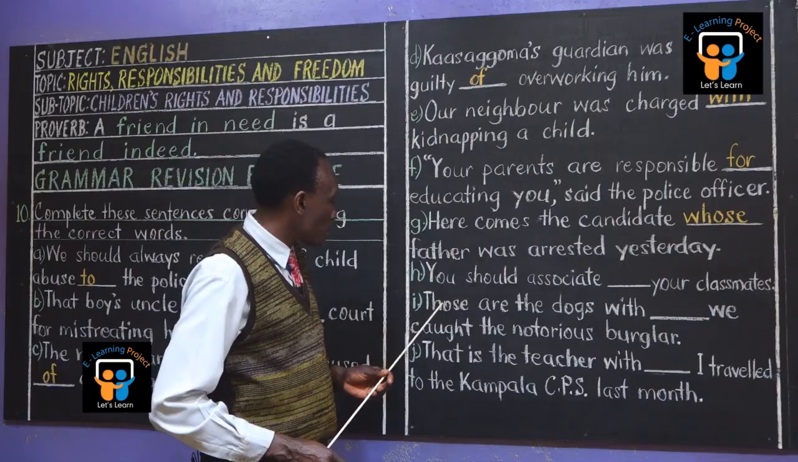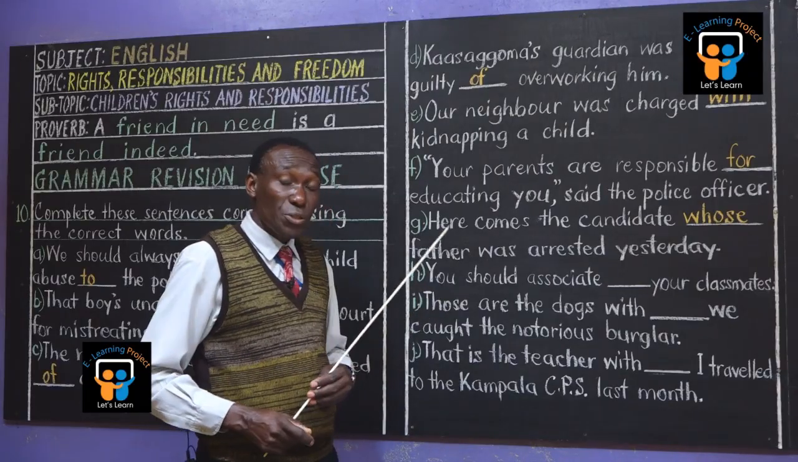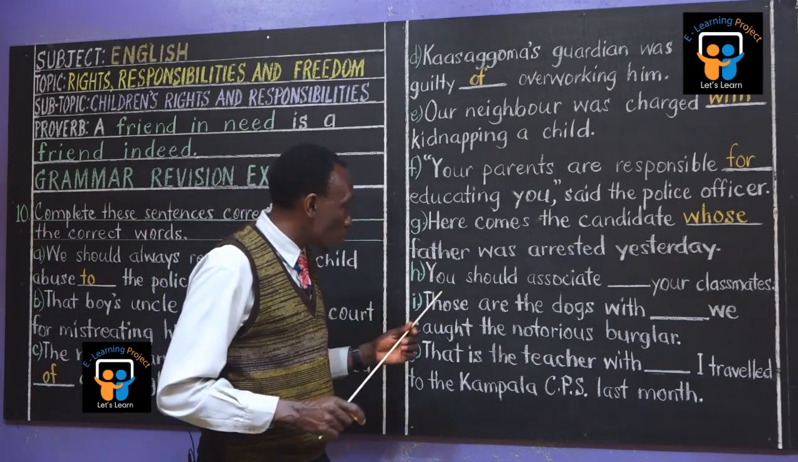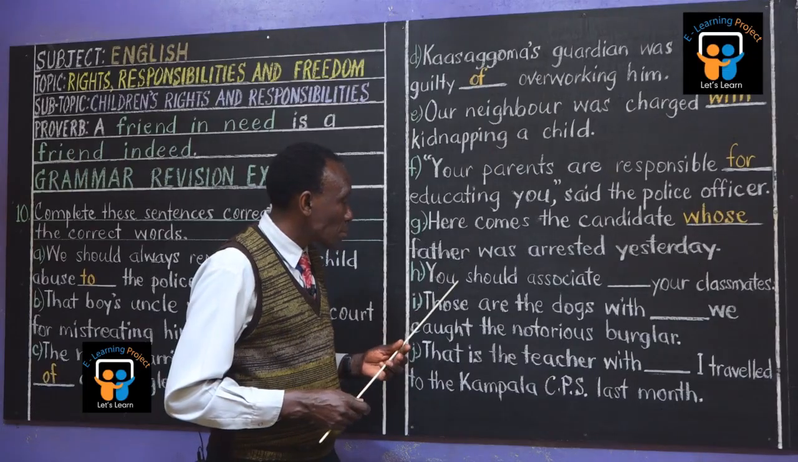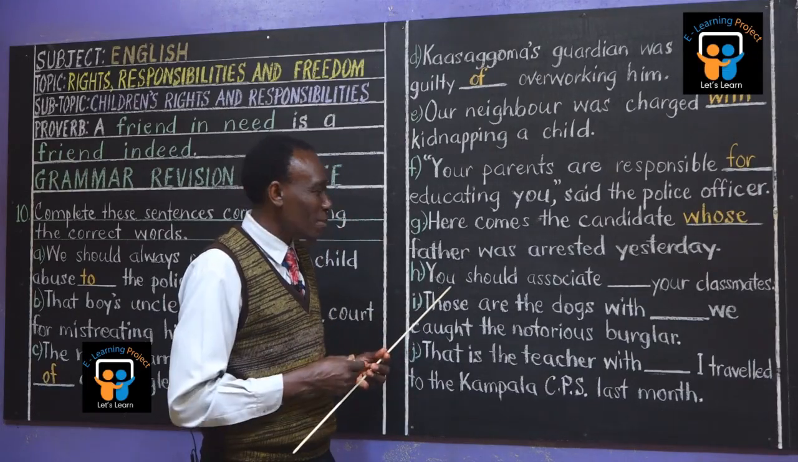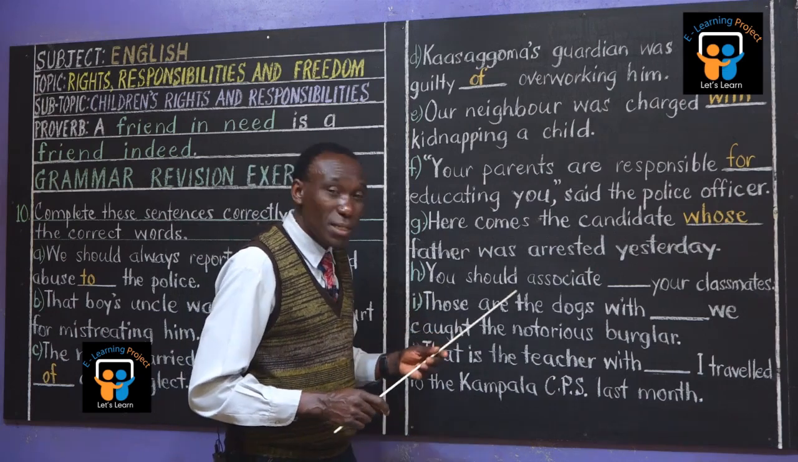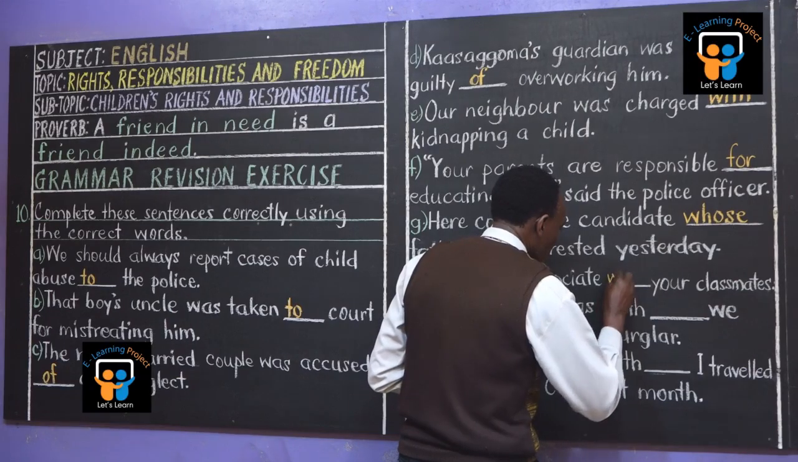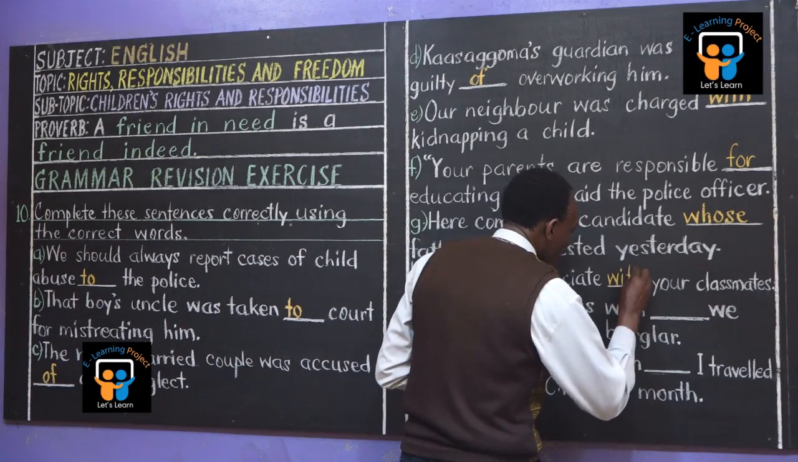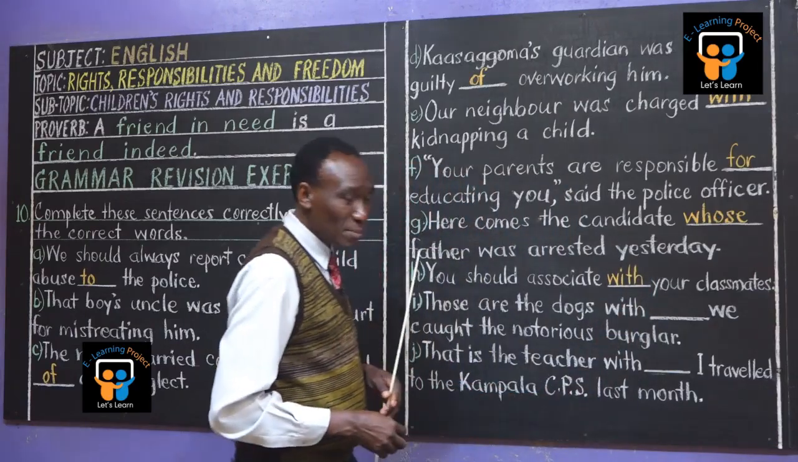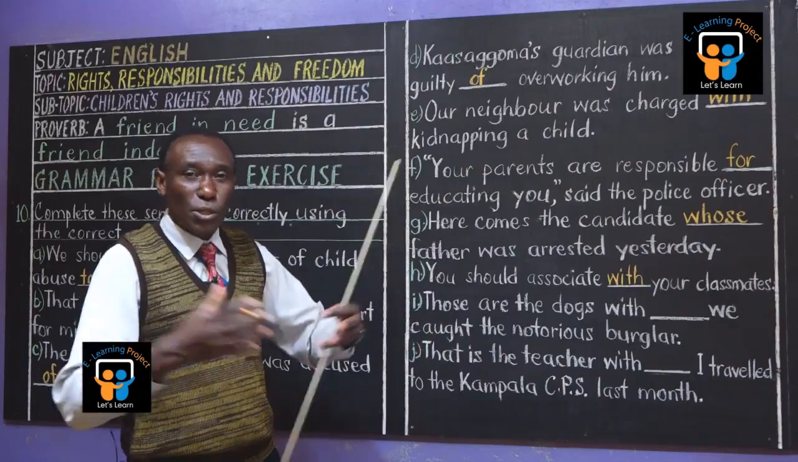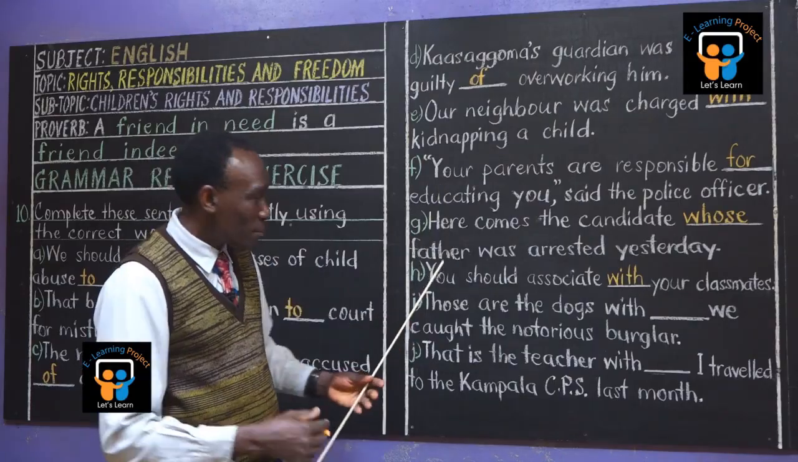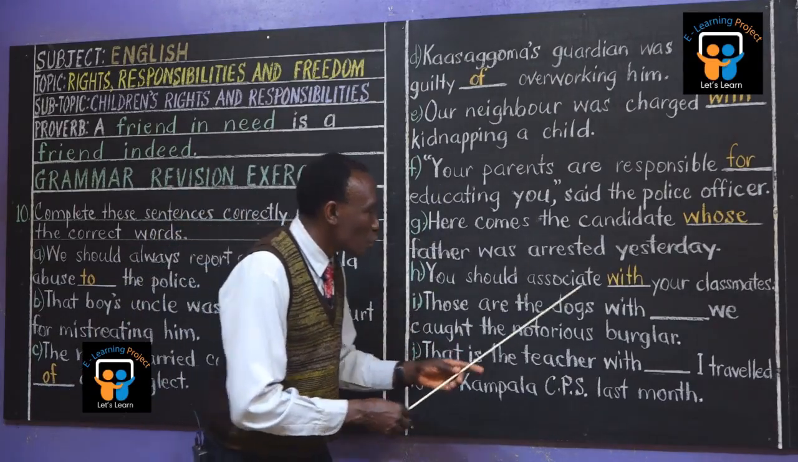Sorry, poor candidate. You should associate dash your classmates. Naomi? You should associate, you should cooperate, work with. I've already given you the answer, Naomi. Don't even be proud. You should associate with. Thank you. Spell with, Naomi. W-I-T-H. I knew, Naomi, you couldn't miss. You associate with, you cooperate with, you collaborate with, you work with, you live with. So you should always associate with your classmates.